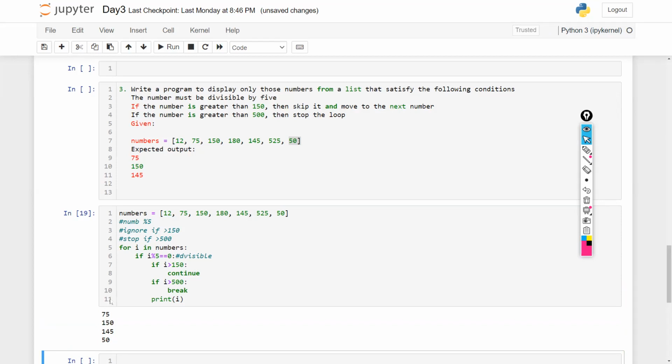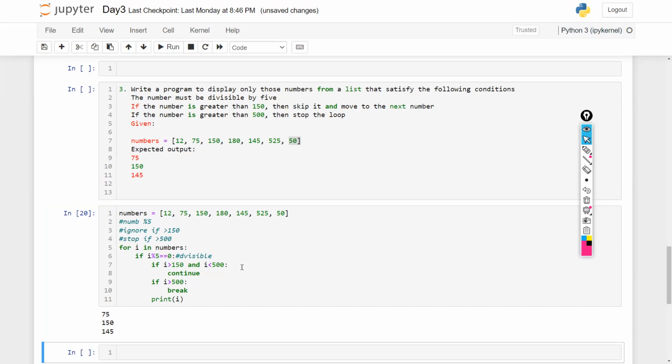If I is greater than this, it should break the loop. Okay, it is continuing. So if it is greater than 150, it is continuing. What happens? Let's understand that. What is this continue? First, let me solve this problem and then I'm going to explain. And if I is less than 500, in that case, continue, else break. So my program completely worked here.